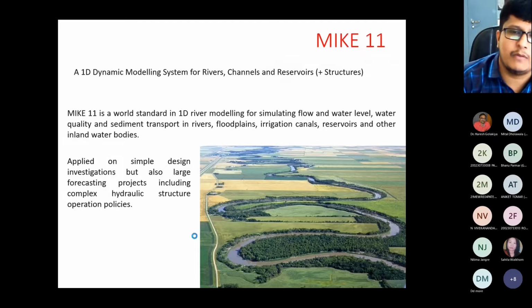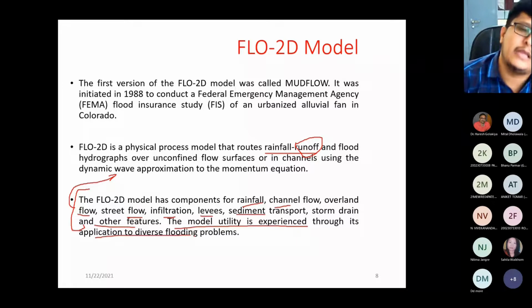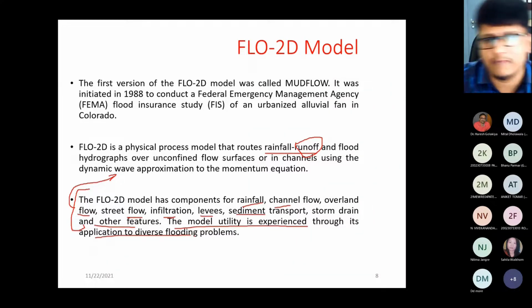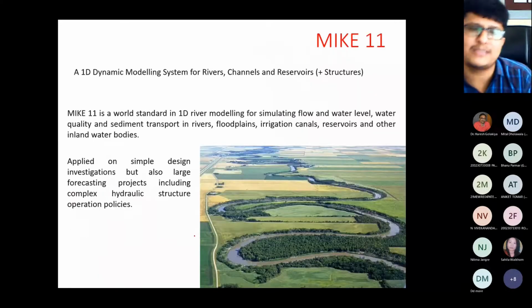Now, second is the MIKE 11. FLO-2D is freely available, open source software, and the modified version of FLO-2D is the River Flow, that is also available on the website, and it is also freely downloadable. It is open source. Now next is the MIKE software.